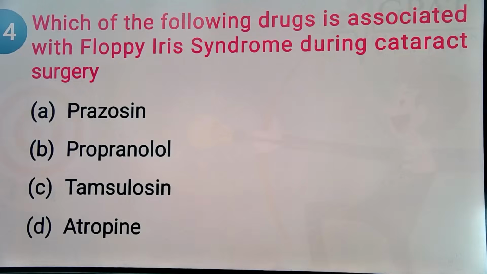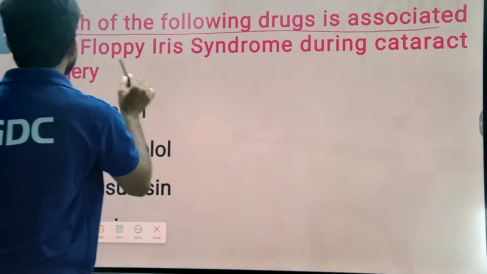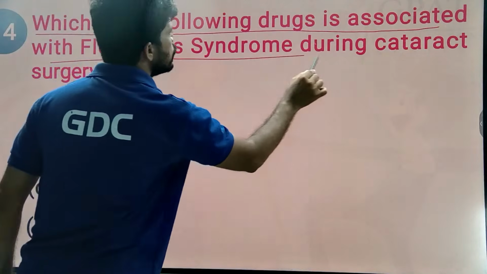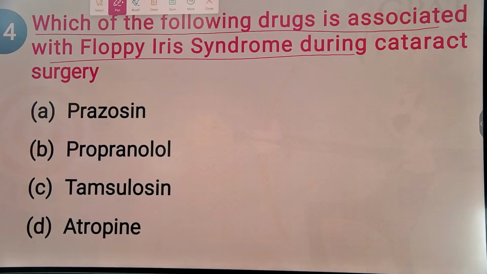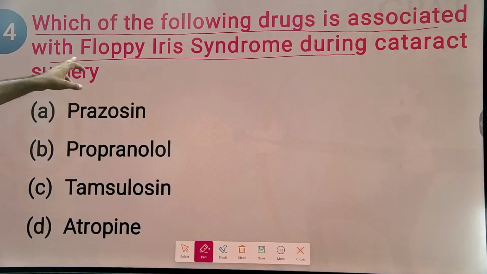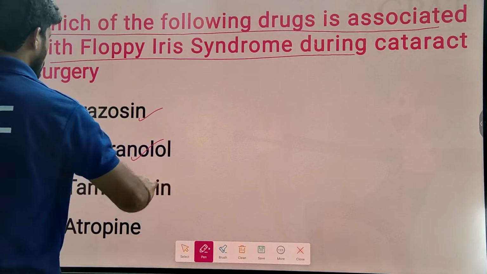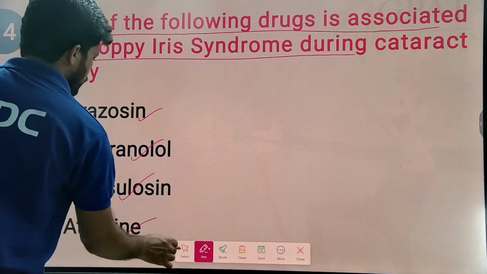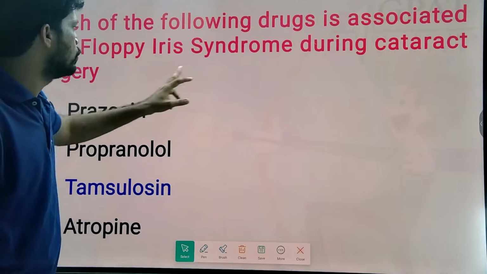Next MCQ. Which of the following drugs is associated with floppy iris syndrome during cataract surgery? The options are prazosin, propranolol, tamsulosin, as well as atropine. So, the answer is simply clearly here, tamsulosin.